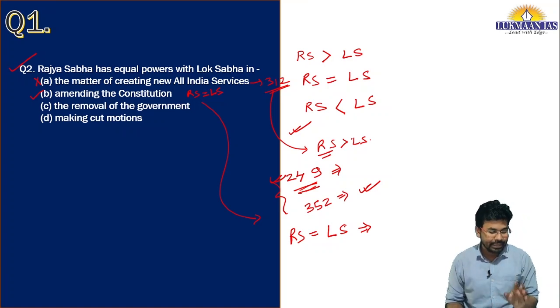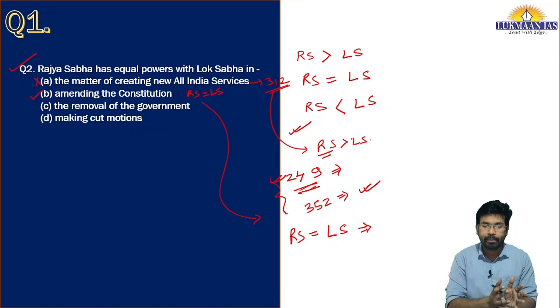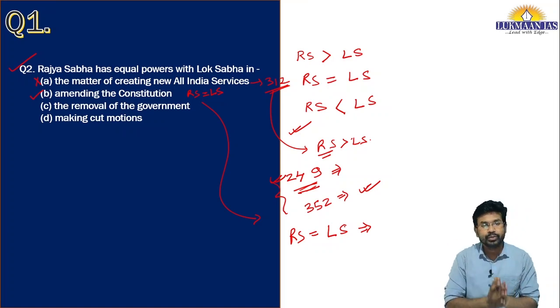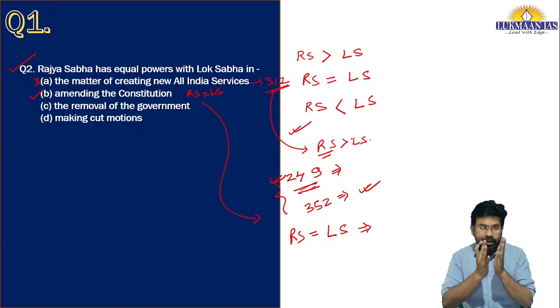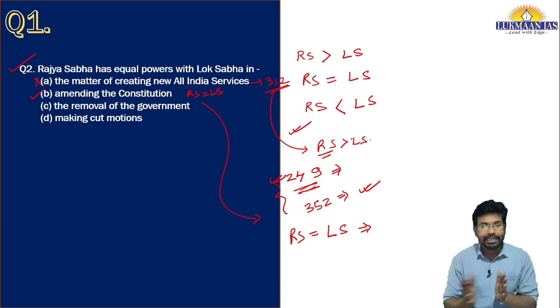In one case, when it comes to election and impeachment of the President of India, Rajya Sabha has equal power as that of Lok Sabha. In the second case, when it comes to election of the Vice President of India, Rajya Sabha has equal power as that of Lok Sabha. And when it comes to amending the Constitution of India, Rajya Sabha has equal power as that of Lok Sabha.